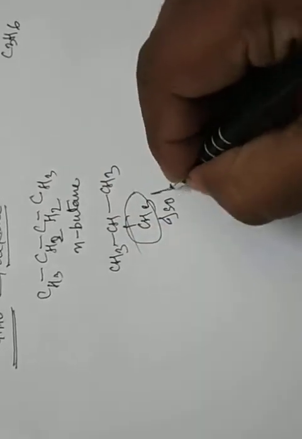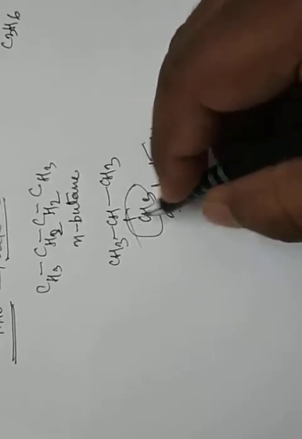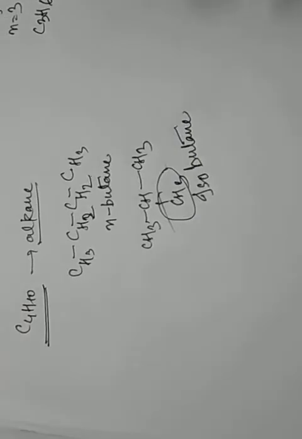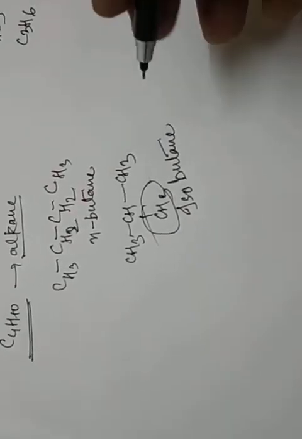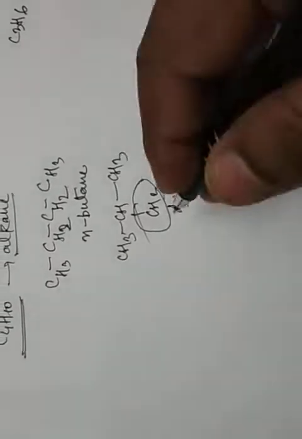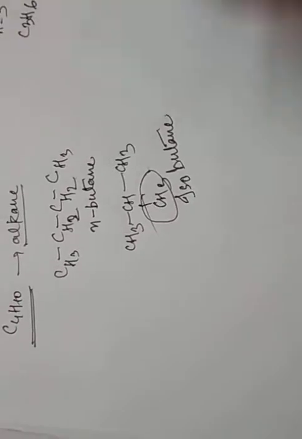You consider all the carbons: there are 4 carbons, which means butane. But the IUPAC name is different. The IUPAC name is 2-methyl propane, but the common name is different: isobutane. Suppose in your question paper they ask what is the structure of isobutane. This is the structure of isobutane. 2-methyl propane is equal to isobutane. Clear?